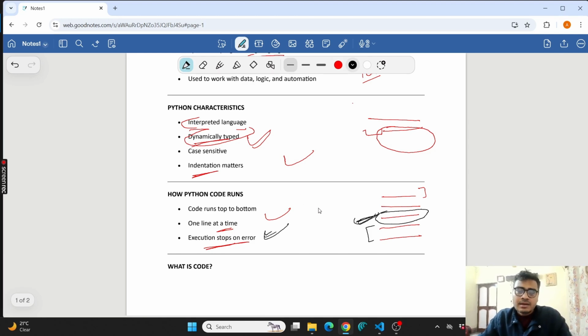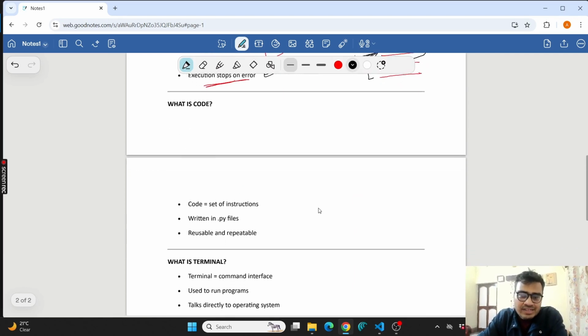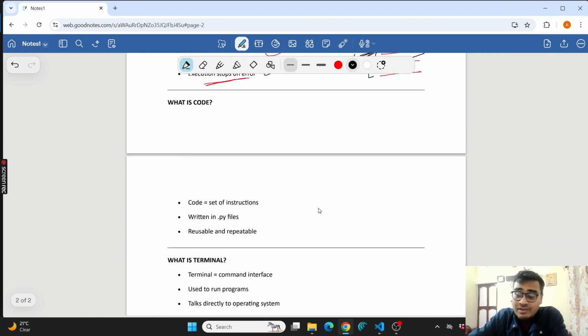Okay, after this, what is code? Code we have discussed, that is a set of instructions. One more thing, for Python, we have discussed in the last video that a Python file has an extension called .py. So every Python file where you can code has an extension called .py.